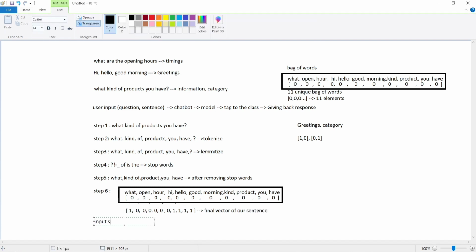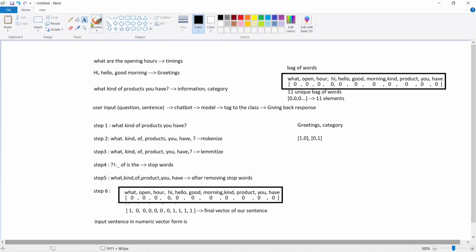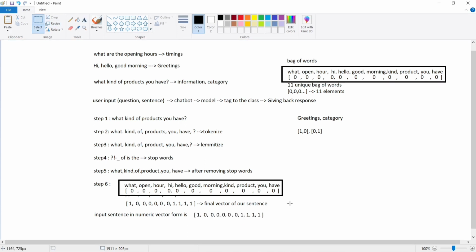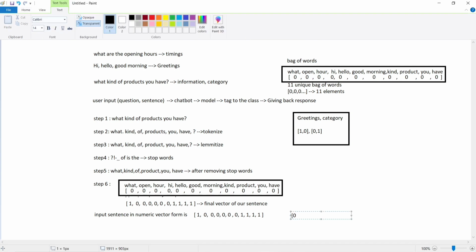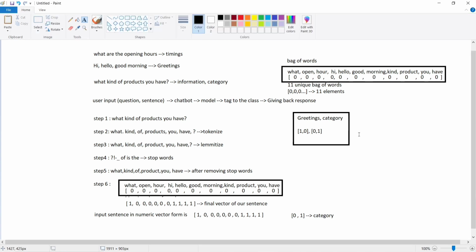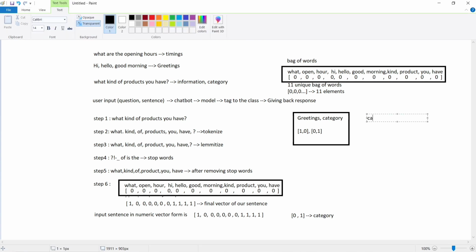So the input sentence in numeric vector form is already there, this array. And if you consider the class for this sentence, like we have defined here, the greetings and category, it comes under category. So the output for this sentence is vector 0 comma 1, which is nothing but category. So under this category, we will be defining some responses